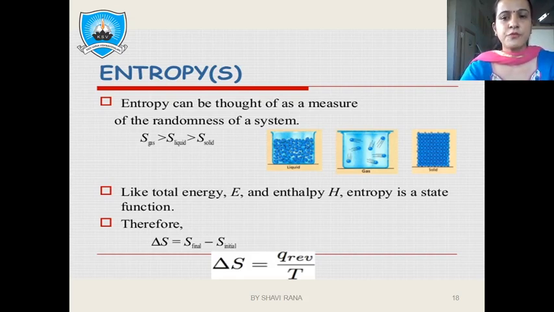So the chances of moving the particles from here to there is more. So disorderedness will be greater as compared with the solid one. So entropy in case of liquid will be greater than that of the solid.